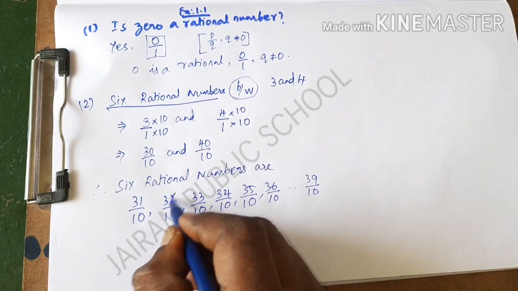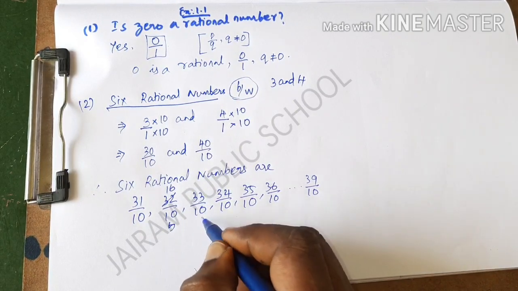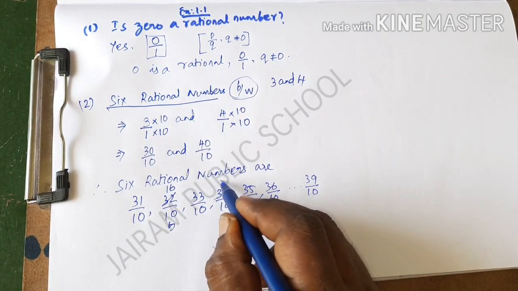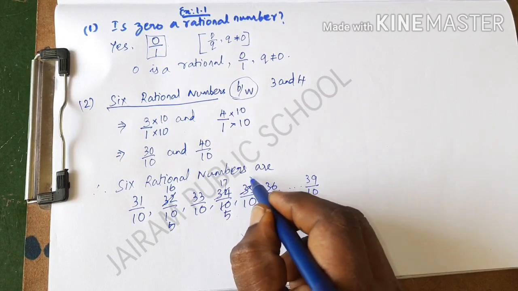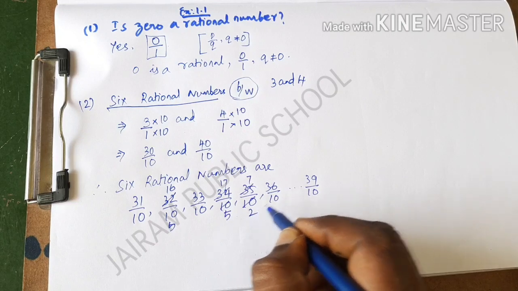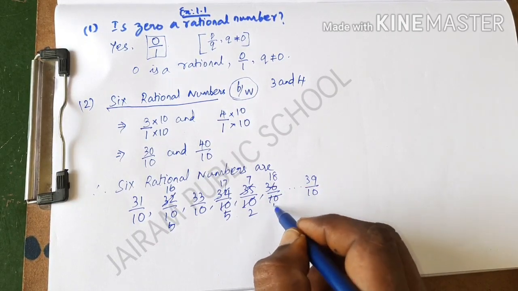So by using the 2 table I am going to write the simplest form: 16 over 5, and it is not possible to divide here, and here 17 divided by 5 will come. I am going to divide by 5 table now. 7 5s are and here 2 5s are. Here I am going to divide by 2 table, so 18 and 5.